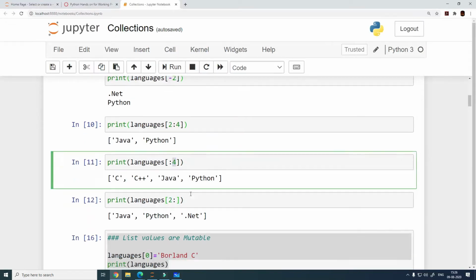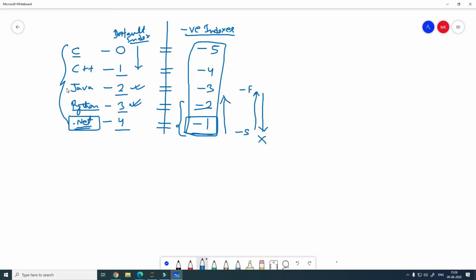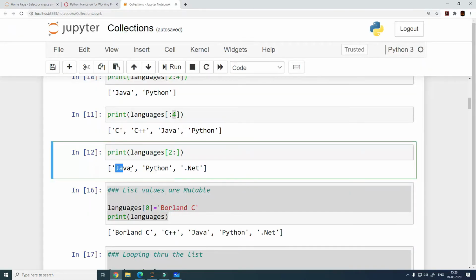But in the other case, if you are specifying the start position and not specifying the end position, then it will start from index number 2, the third position, and then it will move to the end of the list wherever it encounters the end of the list. So let's see if that is the case. So it starts from Java and then moves to the end of the list. So it is printing Java, Python and .NET.